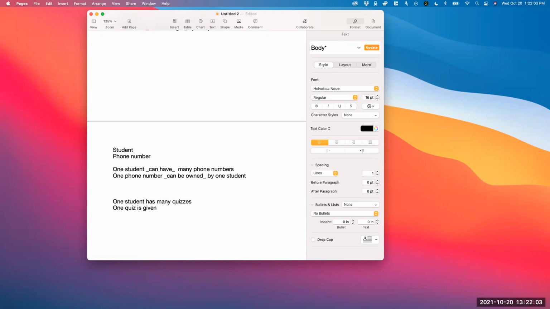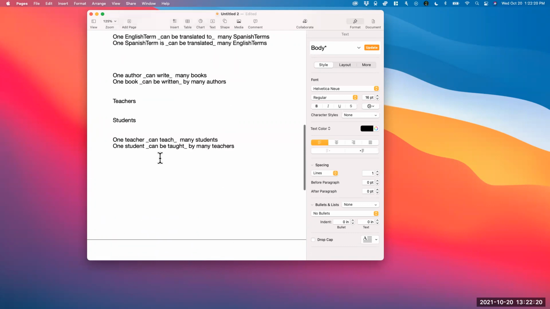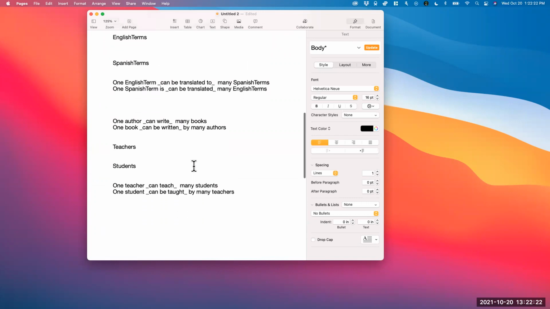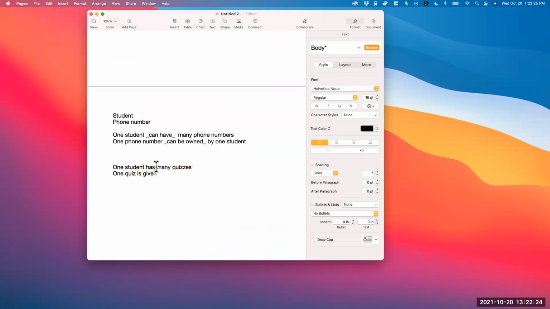And it is many-to-many in the database that I have for the website, by the way. Let's talk about the design and then we'll get back to this. That's actually a good example, and I want to show you maybe how I have it in the database. But let's talk about something that's more clear first, and then I'll show you. This is many-to-many, because one quiz is given to many students. Again, it's maybe not the best example to start with, but it is many-to-many.